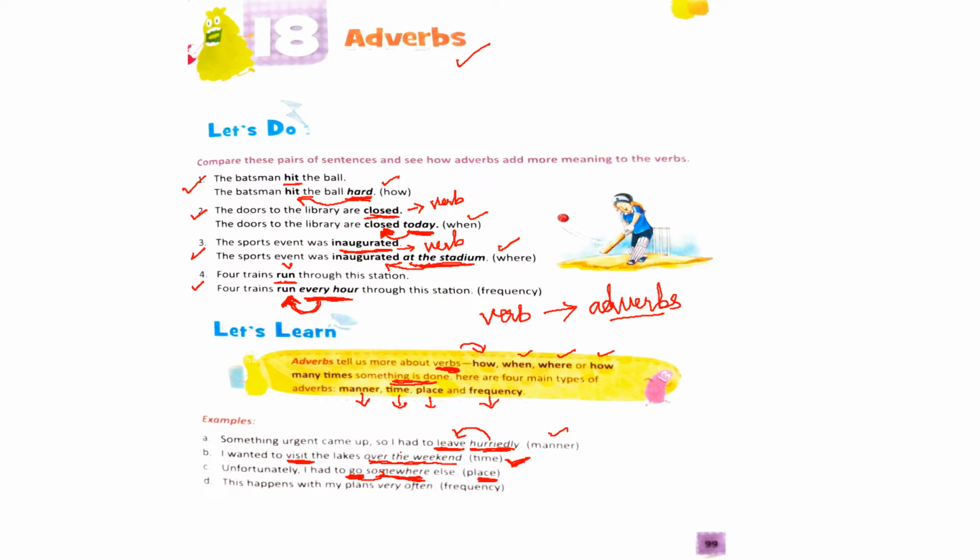See the last one. This happens with my plans very often. Here very often is the adverb, and it is telling us about the frequency, that means how many times it happens. Very often means most of the time, this is the situation. So it is giving us information about how many times something is done. That is frequency. So you can say very often is an example of adverb of frequency.